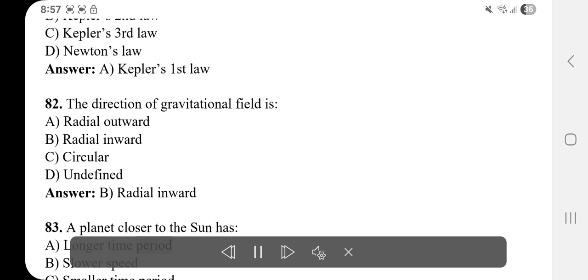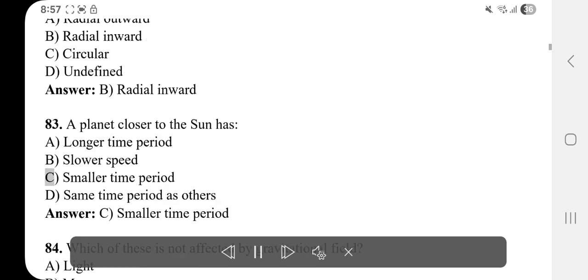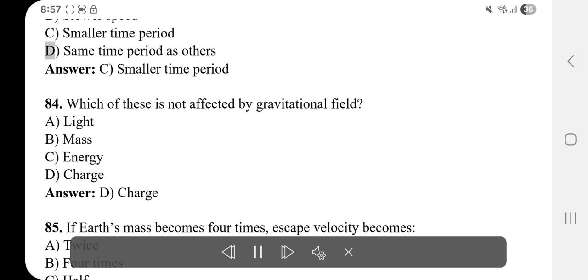83. A planet closer to the Sun has A. Longer time period. B. Slower speed. C. Smaller time period. D. Same time period as others. Answer: C. Smaller time period.